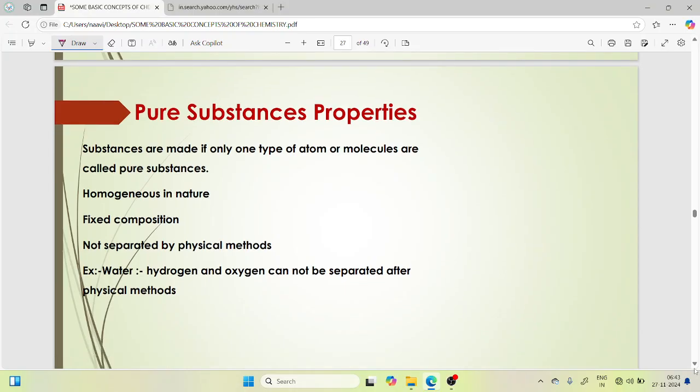Pure substances have certain properties. They are made of only one type of atom or molecule.